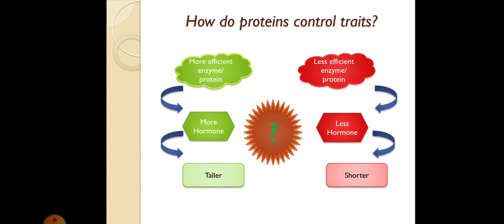So what is that thing that determines whether an enzyme or a protein will be more efficient or less efficient? What do you think that information or particular substance should be, which will decide whether more enzyme or less enzyme will be produced, so that our plant becomes tall or short?